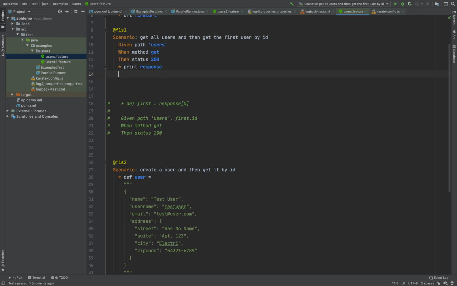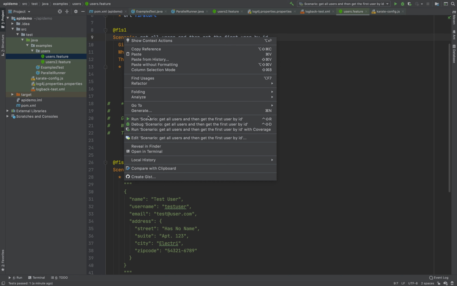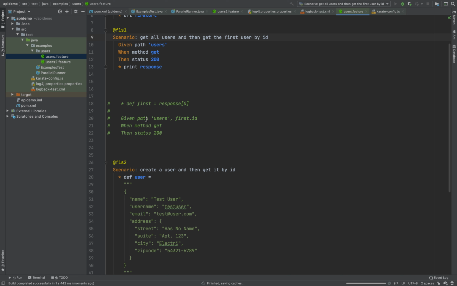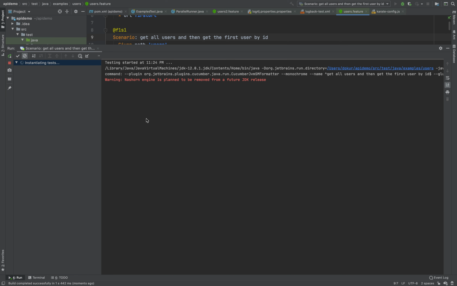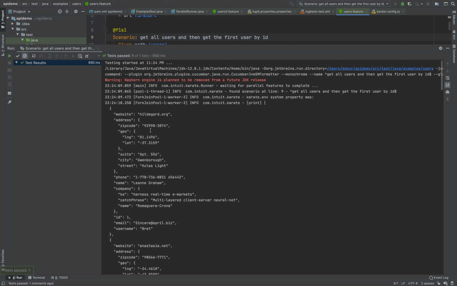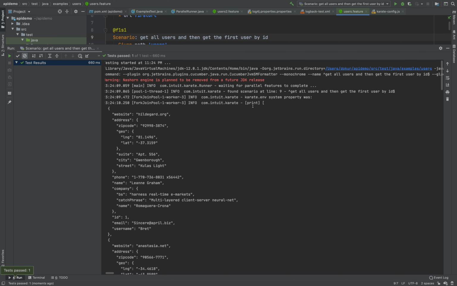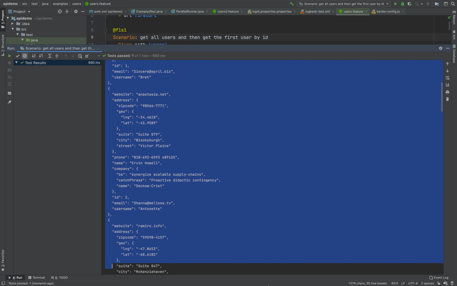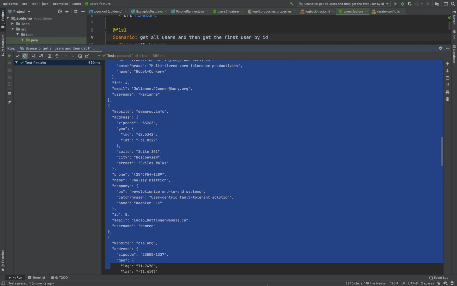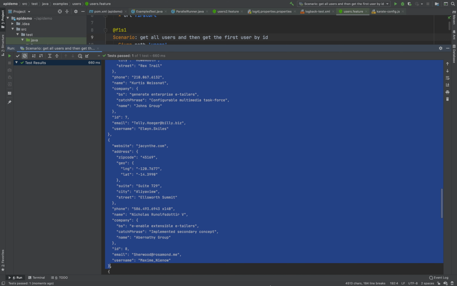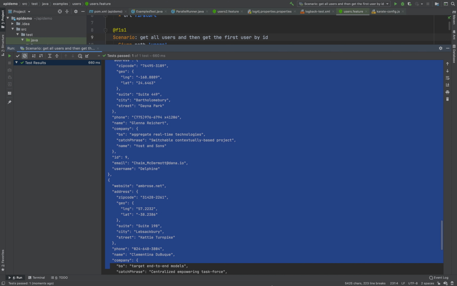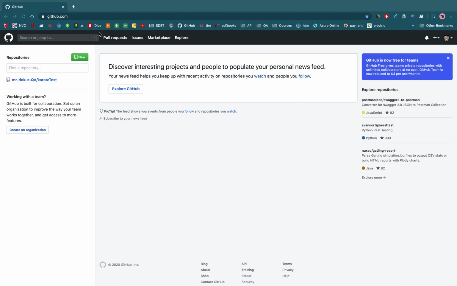Let's say you saw the response, right? Let me run it again. So let's say we want to get the second JSON object in the response array. If you look at the output, you can see that. Let me actually copy this for you. I'll just show you something. There are multiple JSON objects that have the same structure.